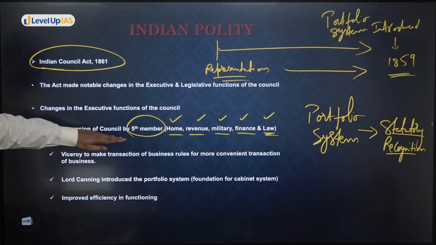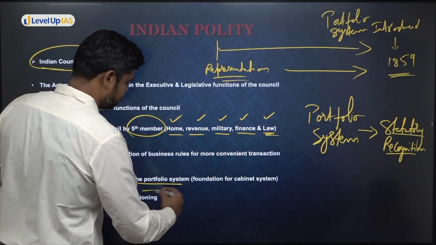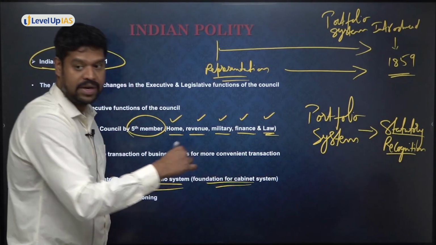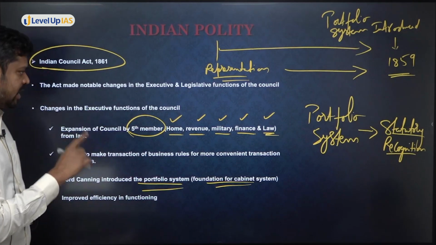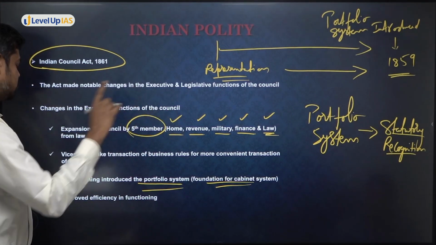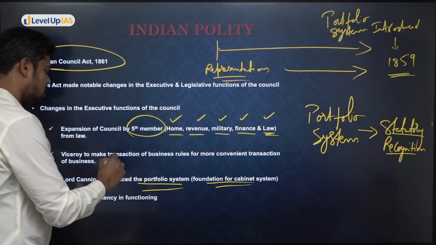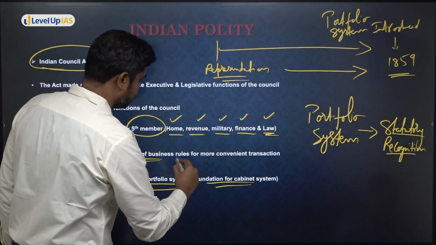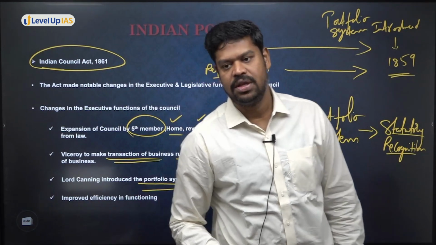So these are all some major changes that has happened in the Executive Council. So one is, yes, 5th member was brought in. Lord Canning introduced a portfolio system, which is the foundation of the cabinet system today we have in our Indian administration. And when he has introduced 1859, portfolio system was given recognition in 1861. And it was a viceroy who was also having the power to make what is called transaction of business rules for more convenient transaction of the British India.